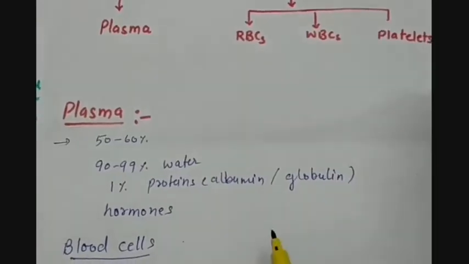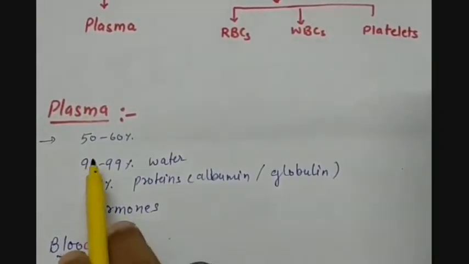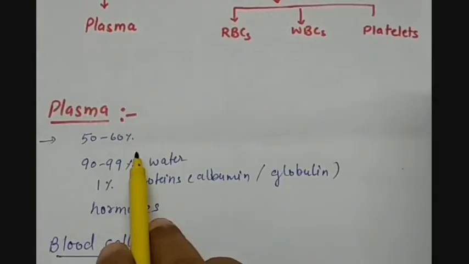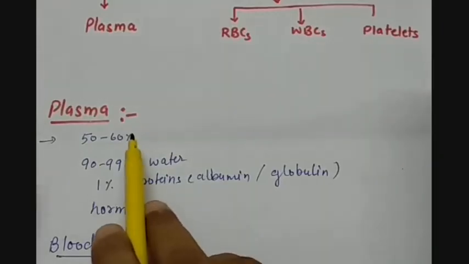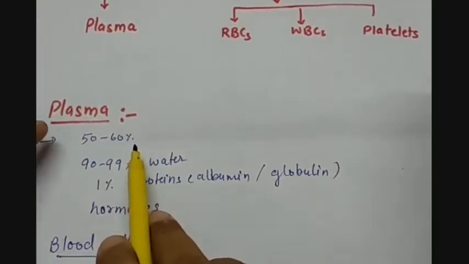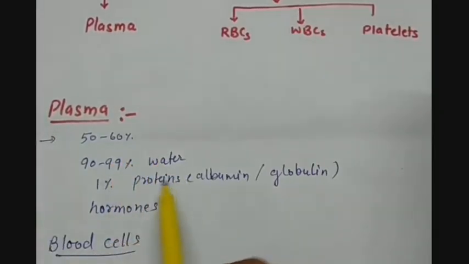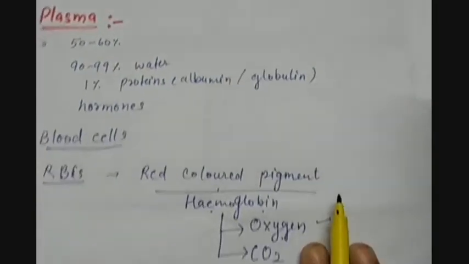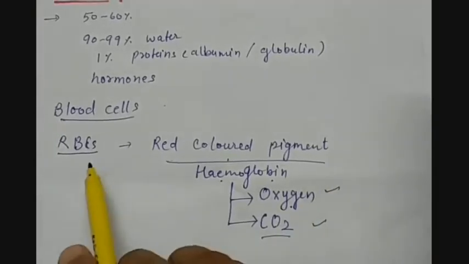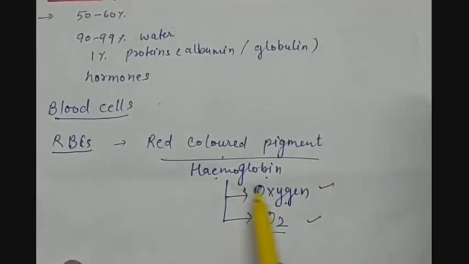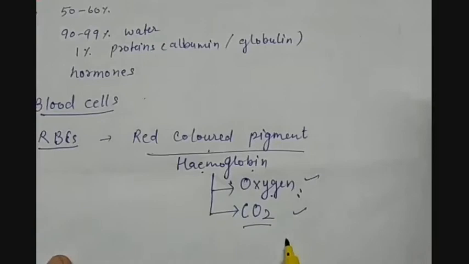If we talk about the plasma, then what is plasma? 50 to 60% of the total content of blood is the liquid. That liquid part of the blood is called the plasma. In this, 90 to 99% is water, and the remaining 1% is some proteins or some hormones. Now, the blood cells. RBCs have hemoglobin that helps in the transportation of oxygen and CO2.